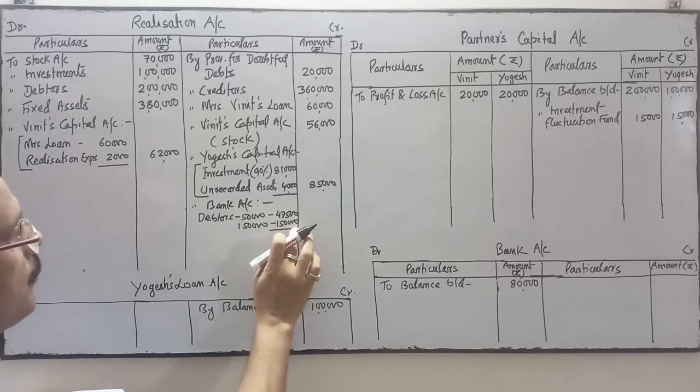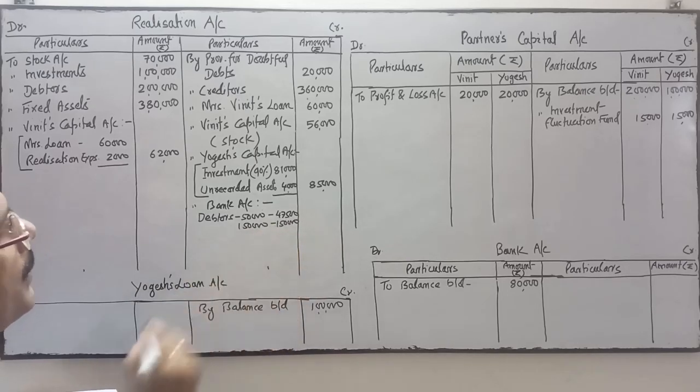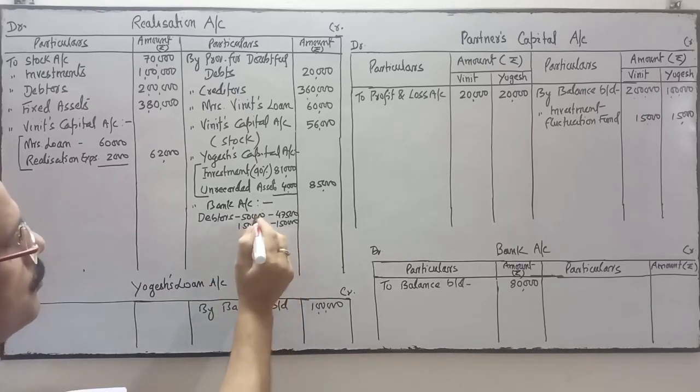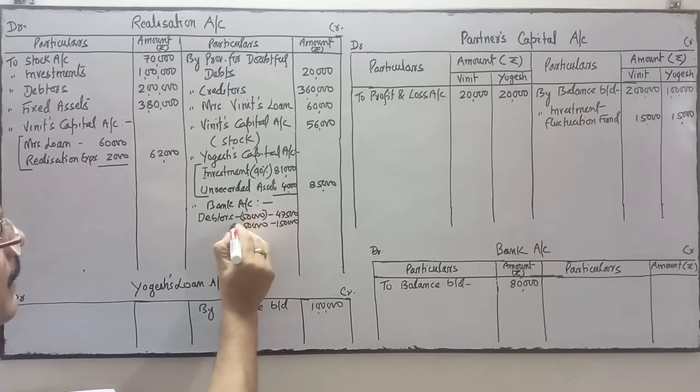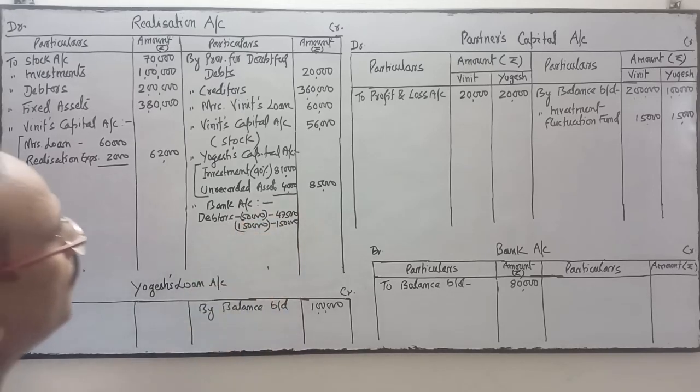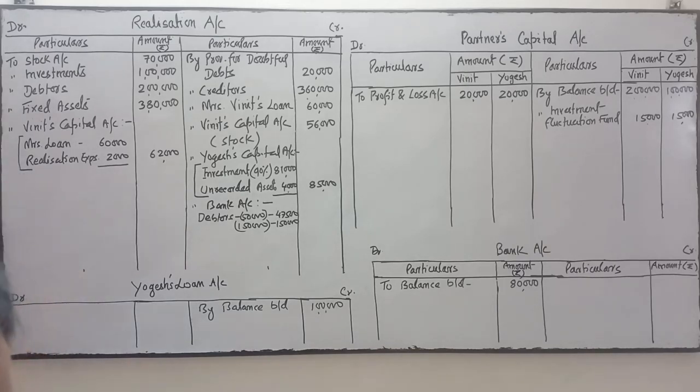So total money realized from the debtors will be 1,97,500.